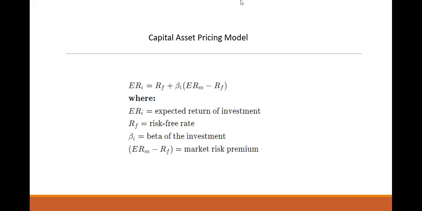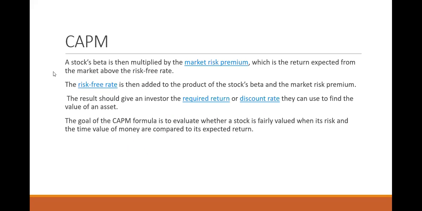Okay, the risk-free rate is then added to the product of stock beta and the market risk premium. CAPM will give an investor a required return or discount rate they can use to find the value of an asset. So the investor is taking additional risk by investing into the stocks. And the goal of CAPM is to evaluate whether a stock is overvalued or fairly valued, when its risk and the time value of money are compared to its expected return.